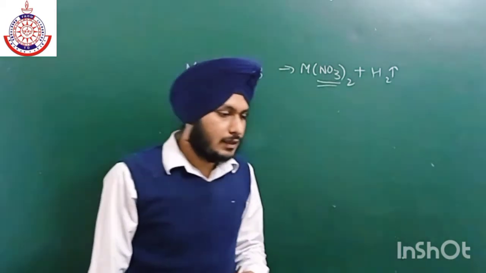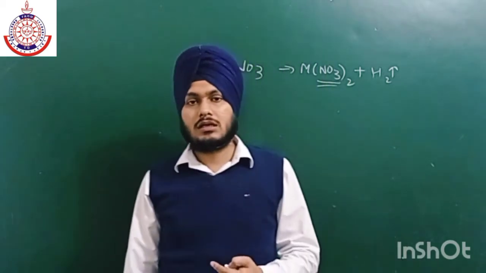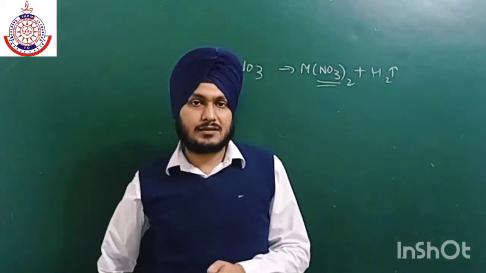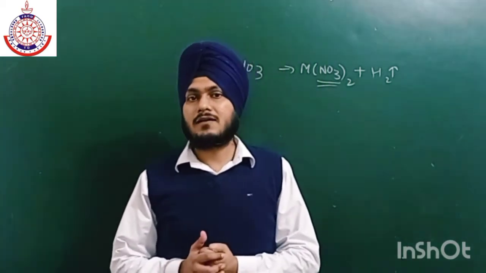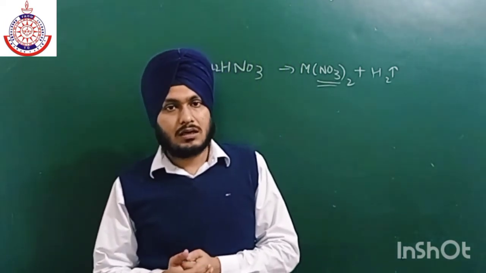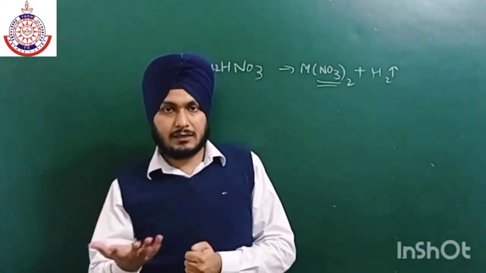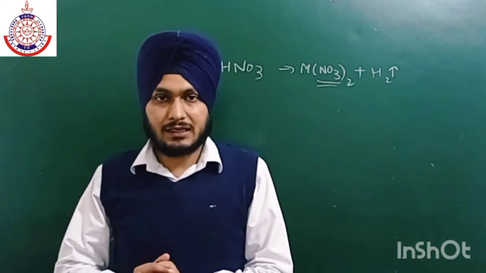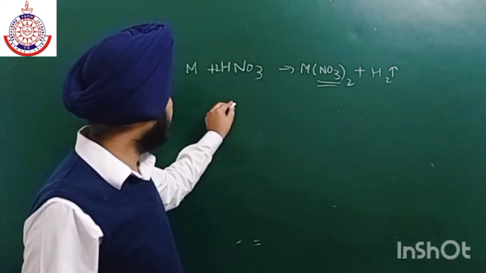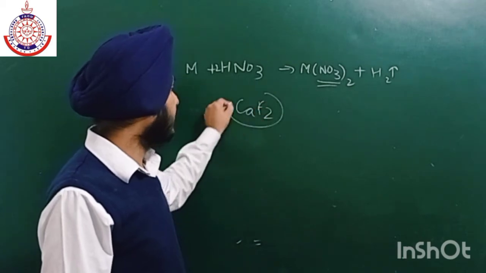One more thing, there may be some more reactions related to these alkali metals and alkaline earth metals, which we will definitely cover in the questions. If we talk about alkaline earth metals, calcium fluoride is very, very important.